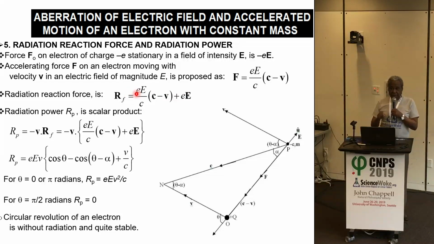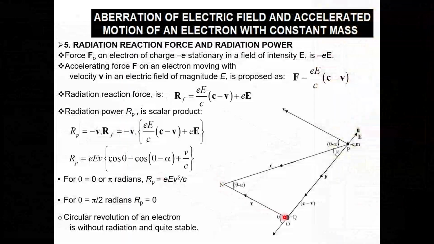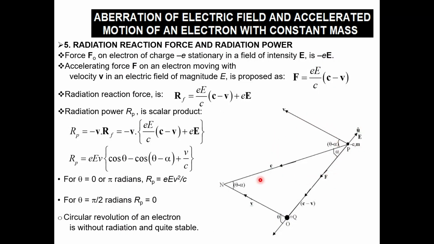The scalar product of the radiation reaction force and the velocity gives you the radiation power. If you do that, this is the equation you get as the radiation power. You can show this to be the case with respect to this diagram. This is the radiation power for an electron moving in an electric field.